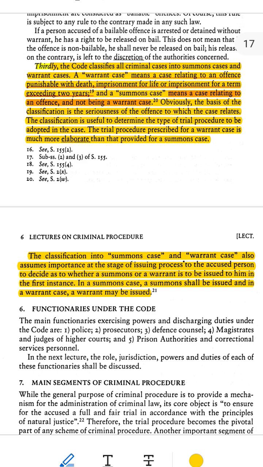Let's go step by step to make it even clearer for you. I'll explain what summons cases and warrant cases are, why they are important, and how they work in the simplest way possible. What are summons cases and warrant cases?